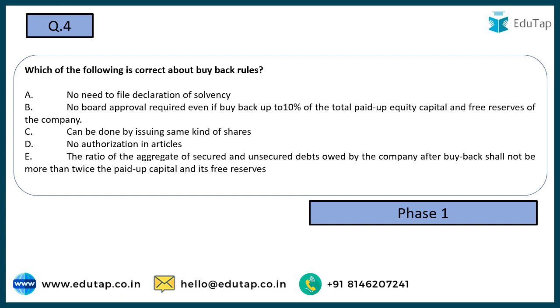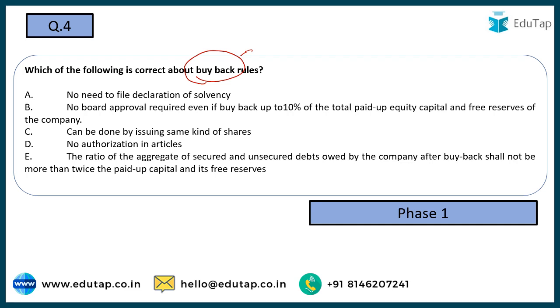Now coming to the next one, which of the following is correct about buyback rules? When we talk about buyback of shares, it means that the shares which have been issued by the company are going to be bought back by the company now. Compliance with the buyback rules is very essential. If the company wishes to go with this buyback, you have to follow the company rules, you have to follow the SEBI regulations. So all these compliances have to be done. Now, we are also required to be aware about these compliances.